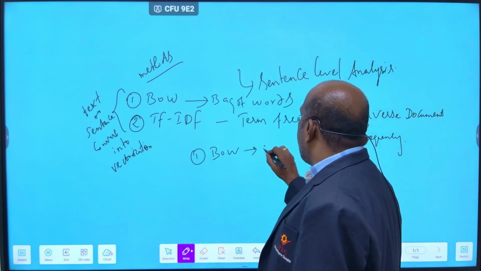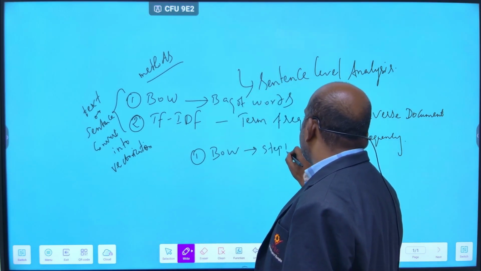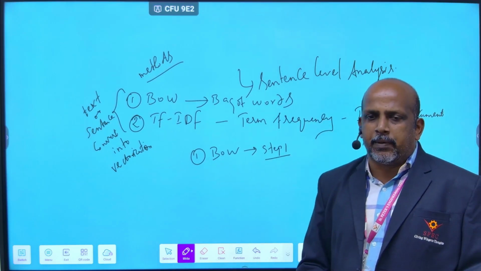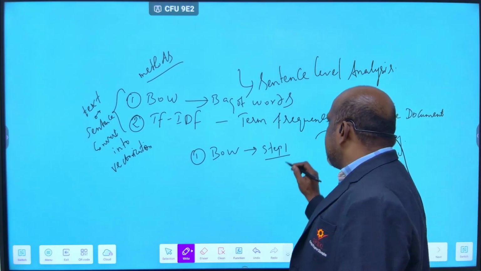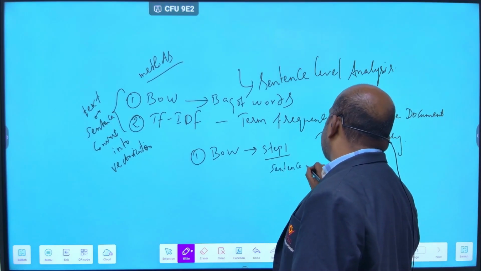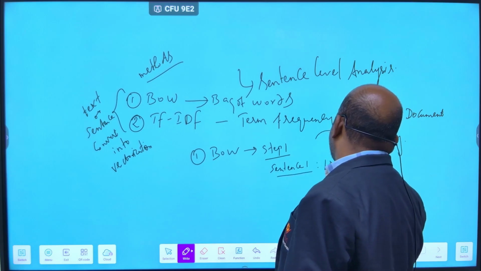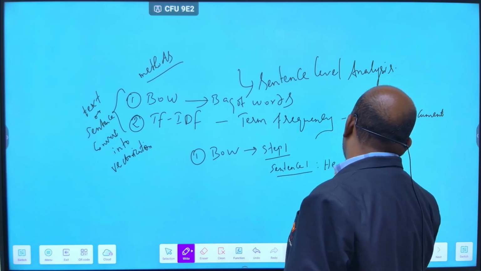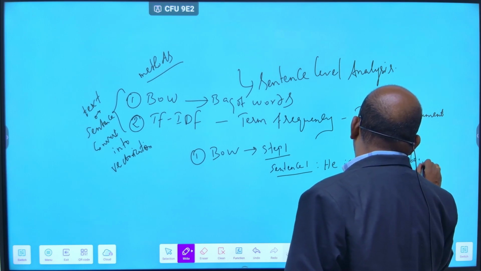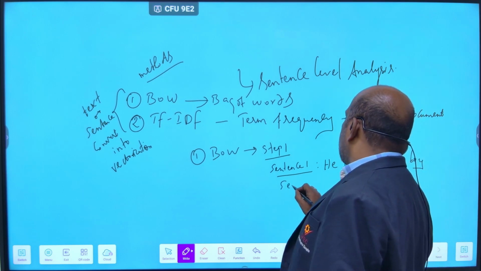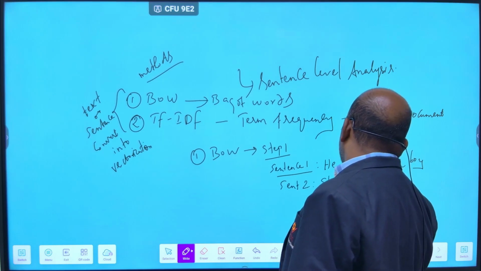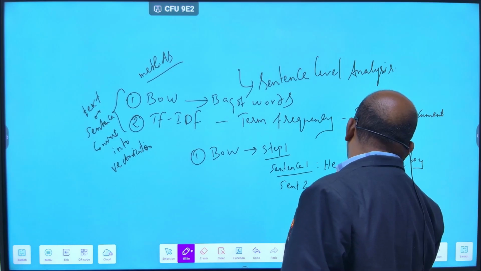Step 1. Suppose you are given sentences. Sentence 1: He is a good boy. Sentence 2: She is a good girl.